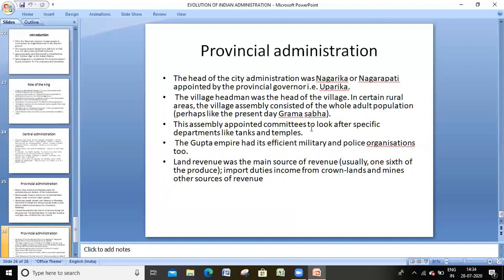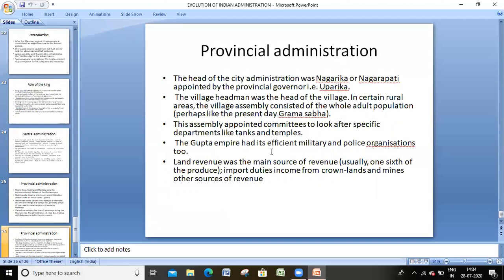The village assembly consisted of all adult populations. Like the present Gram Sabha, at that time they discussed local development with the local people. This assembly appointed committees to look after specific departments like tanks and temples. They looked after tanks in their local area, and they supervised temples also.